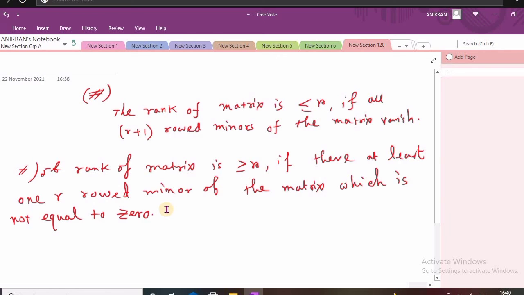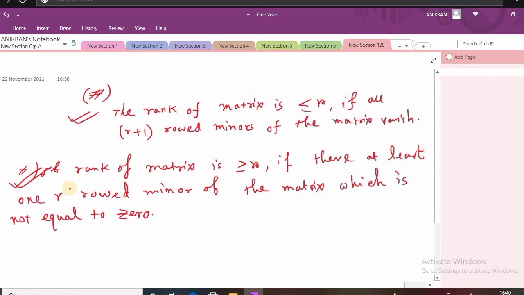Obviously, if the rank of a matrix is greater than or equal to r, then there is at least one r-rowed minor of the matrix which is not equal to 0. So let us discuss one example, and these two results are very important. The first result is that the rank of a matrix is less than or equal to r if all r plus 1 rowed minors of the matrix vanish, and the rank is greater than or equal to r if there is at least one r-rowed minor of the matrix which is not equal to 0. Otherwise it will be less than or equal to r.